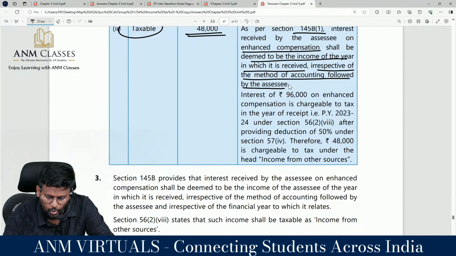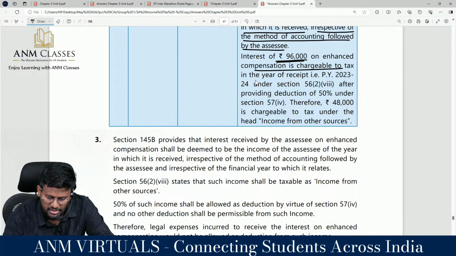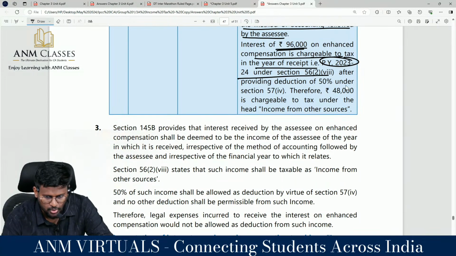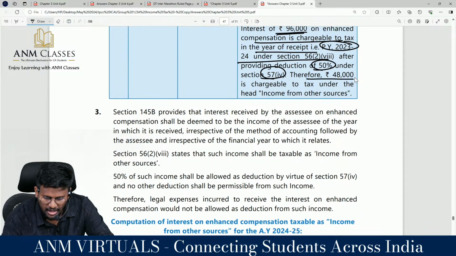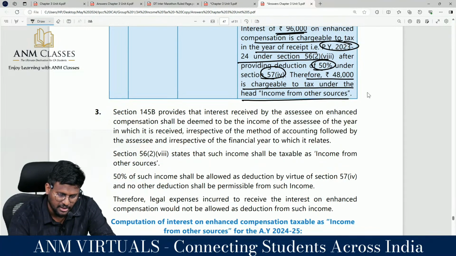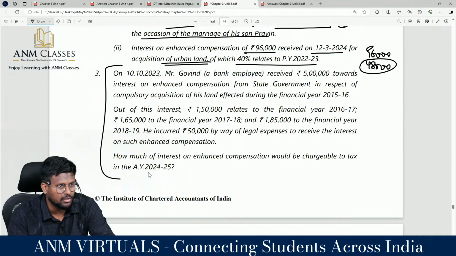Irrespective of the method of accounting followed, the interest of 96,000 on enhanced compensation is chargeable to tax in the year of receipt. Under section 56(2) clause 8, after providing deduction under section 57, therefore 48,000 is chargeable to tax under the head income from other sources. Do you agree? I am moving into illustration number 3.